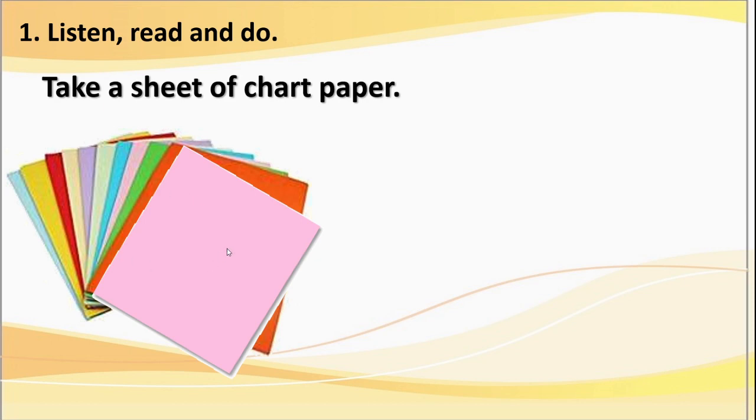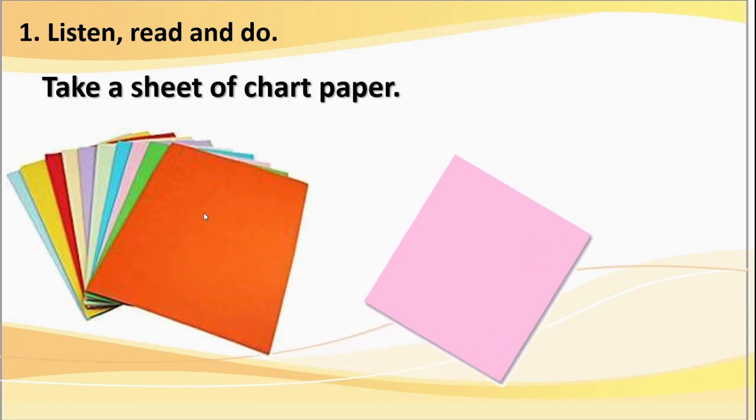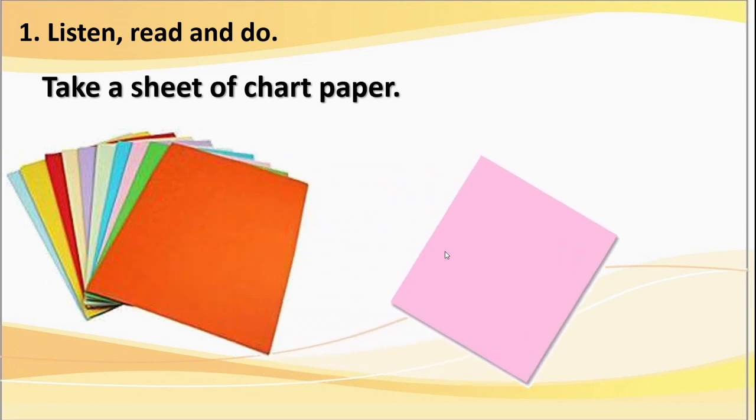They are a little thick. We get different colored chart papers in the market. We will use these papers to make our shapes mobile. Now I will select this pink colored chart paper. Yes, dear children, here we have to make this object, that is the shapes mobile, stepwise.